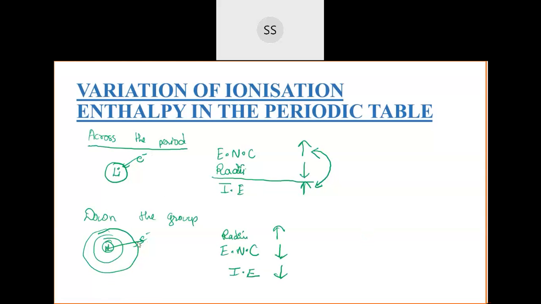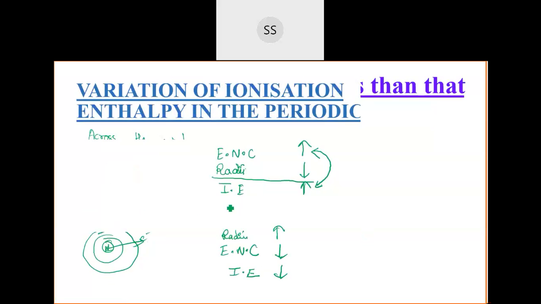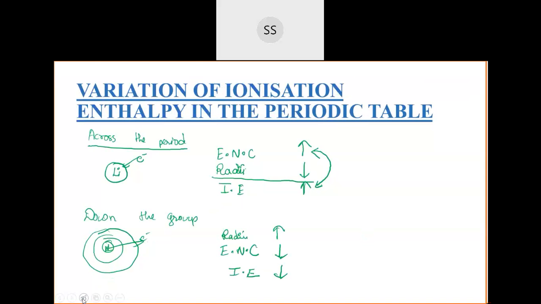Now, talking about the ionization enthalpy for the stable elements, like for example, noble gases. These are like give-reason questions: noble gases have the highest ionization enthalpy. This question can be asked. Why do noble gases have the highest ionization enthalpy? The reason is that the configurations of noble gases are stable. Helium has 1s2 as its configuration.